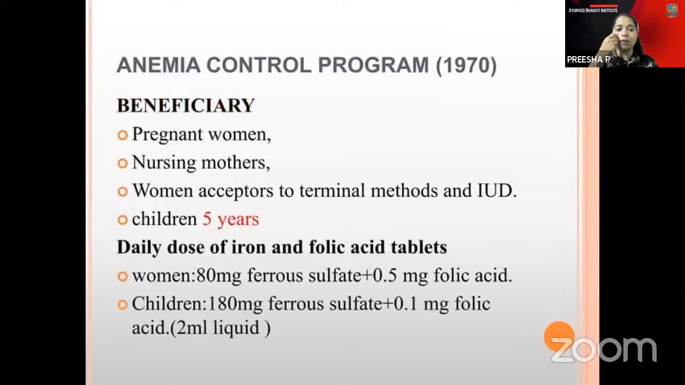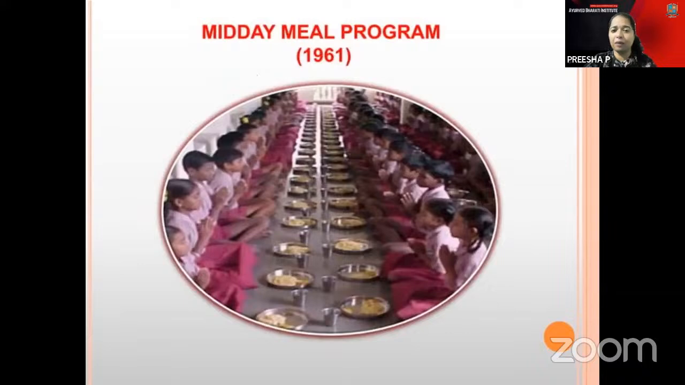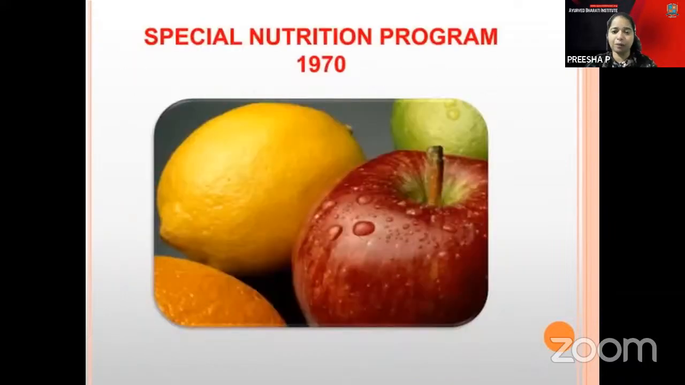There is the anemia control program, which was started in the year 1970. The midday meal program was in 1957, and the special nutrition program was in the year 1970. So other than the special nutrition program of 1970, you have the anemia control program also. When you don't take proper nutrition, you will get anemia. So both are in the 70s, and you have to remember 1970.